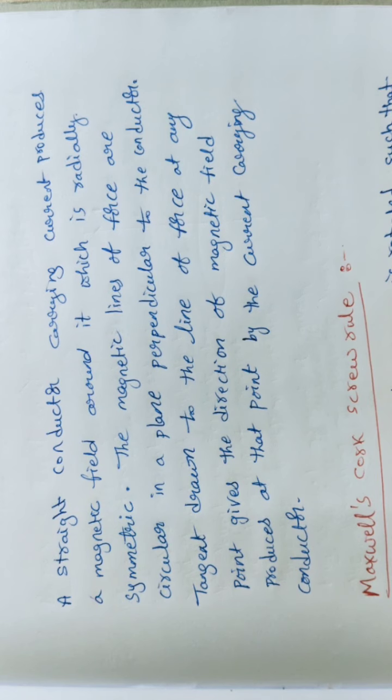Is it clear, students? The next important point is Maxwell's corkscrew rule. Sometimes we call it Maxwell's right-handed corkscrew rule also; both are the same thing. We know very well about screw notations.